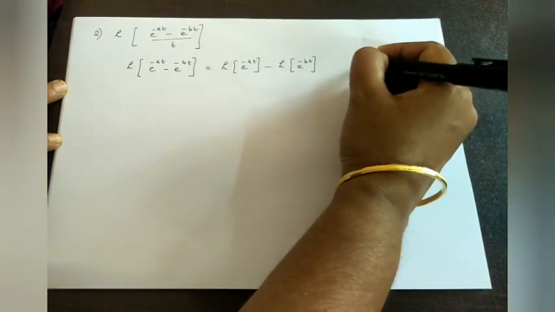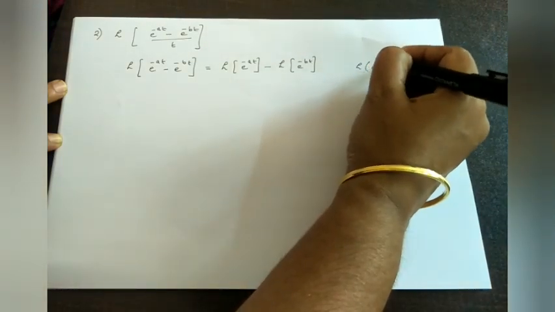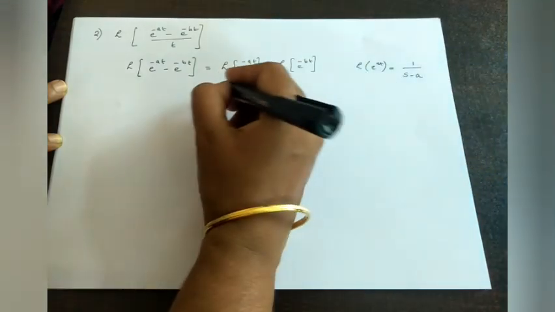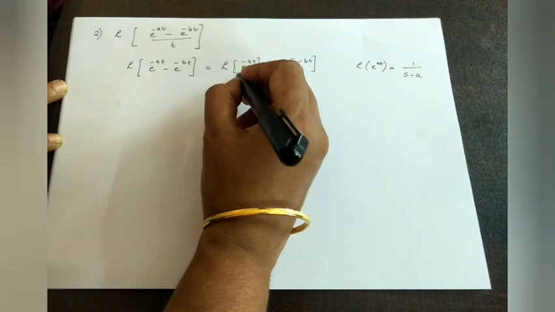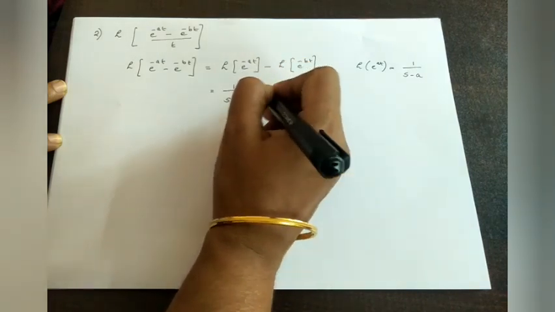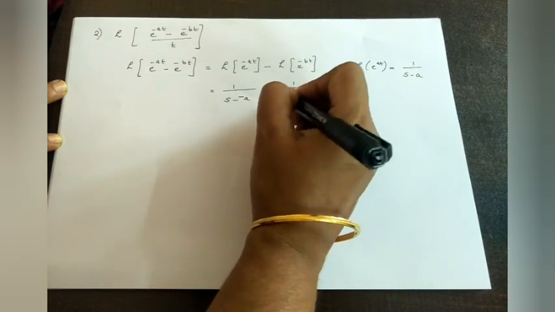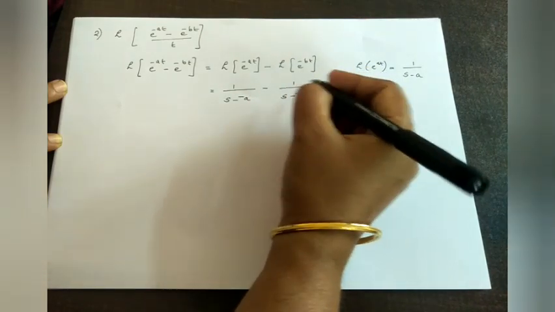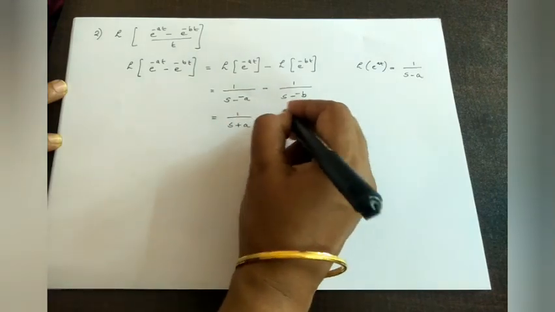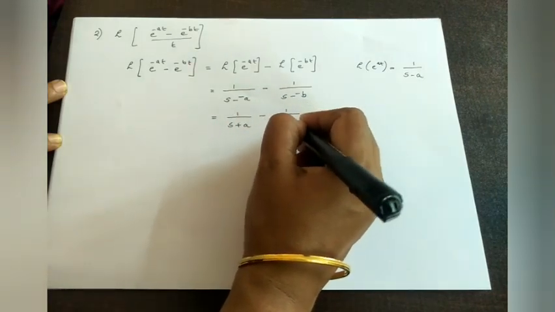Now Laplace transform of e raised to at is 1 by s minus a. Therefore, the Laplace transform of e raised to minus at is 1 by s minus minus a, minus 1 by s minus minus b, which is equal to 1 by s plus a minus 1 by s plus b.